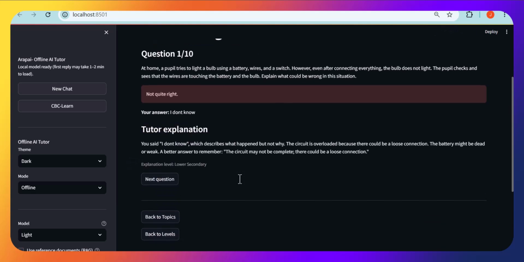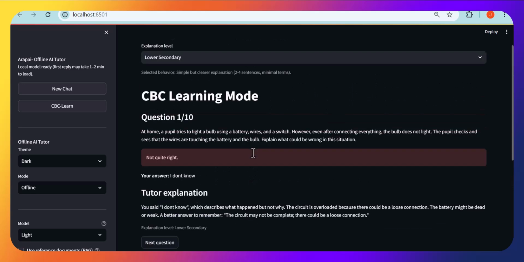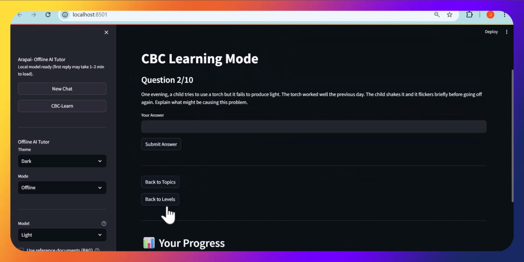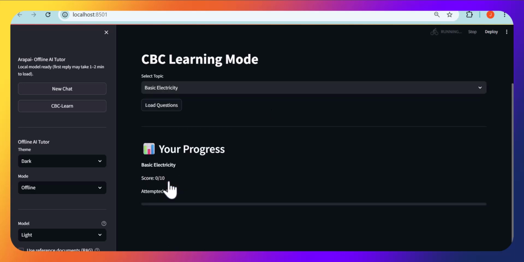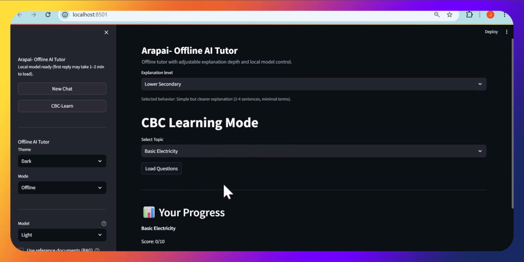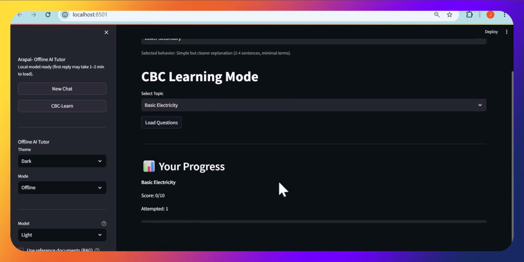So it's going to tell you, okay, yes, that's what you have answered, but you have not explained, you have not talked about what we needed. So the system will tell you, okay, the circuit is overloaded because there could be a loose connection, the battery might be dead. So it will also recommend for a better answer to remember. Okay, then you can go to the next question, and all through it will be assessing what the student knows, what the student doesn't know, and all through the student can be able to learn through these scenario-based questions and answering, and the tutoring that comes when a student gives an answer.